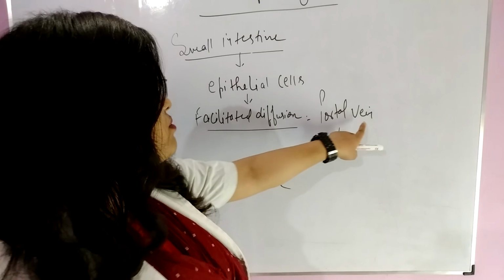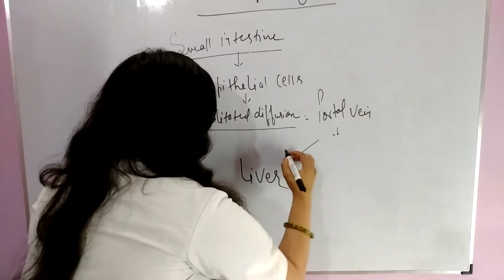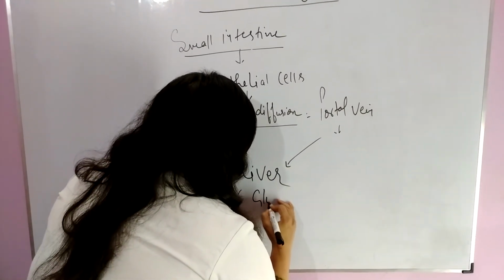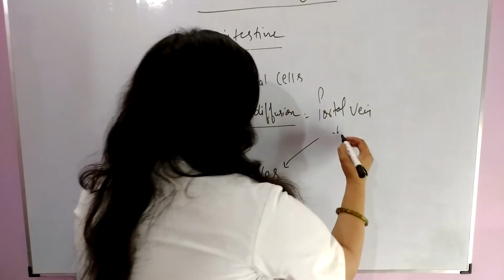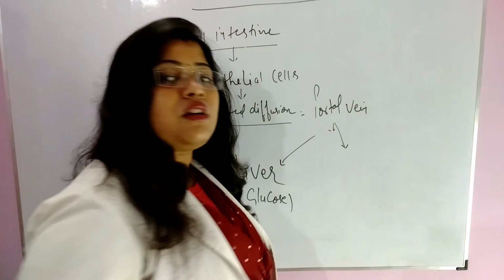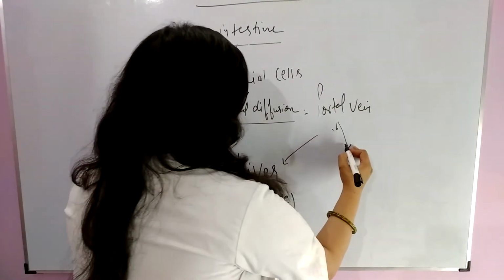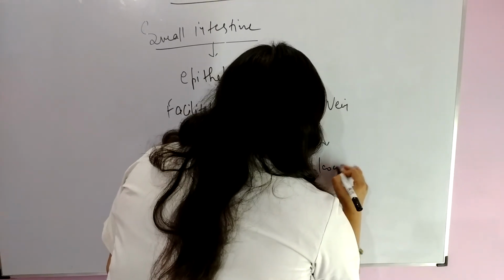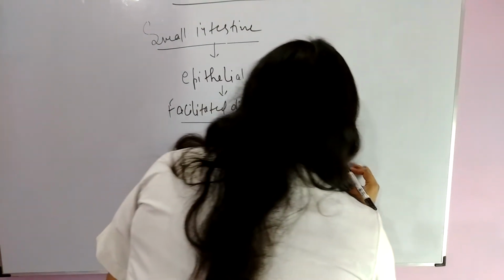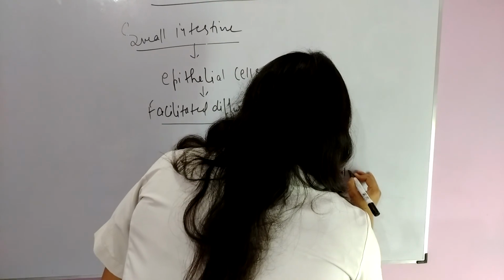So now from portal vein this glucose reaches up to liver, and some reaches into blood circulation, systemic blood circulation. It is clear?